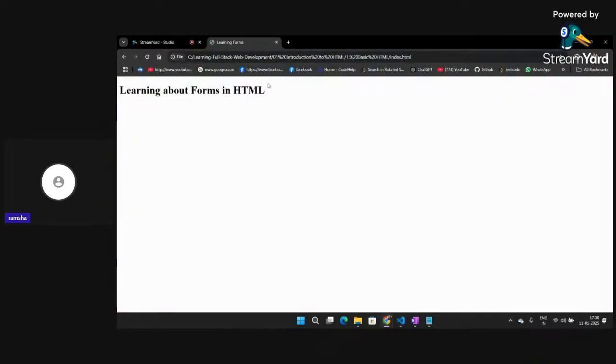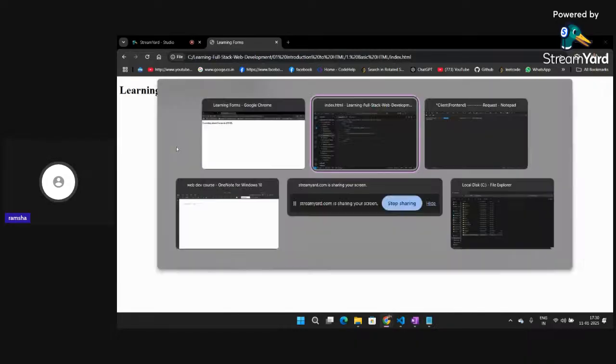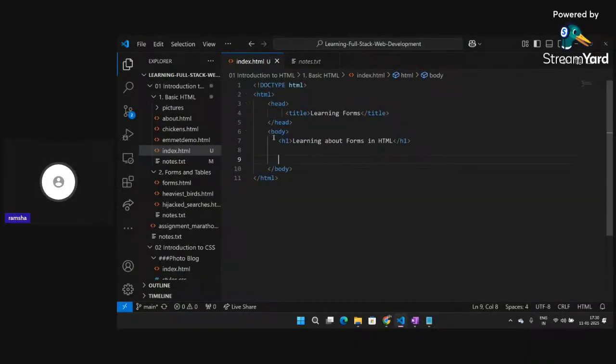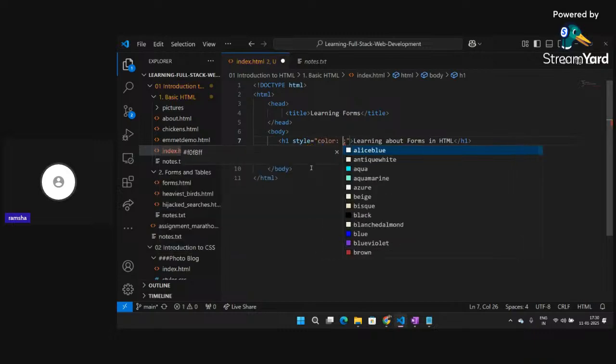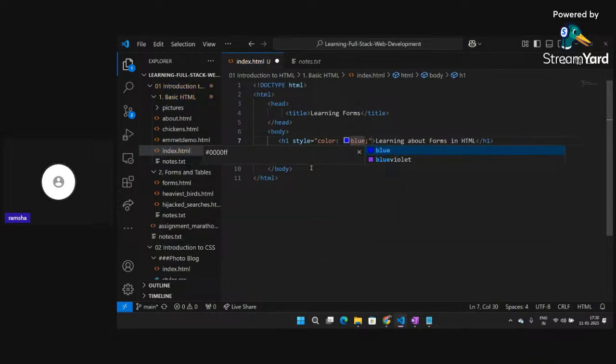So I am getting this particular heading. Now what I want to do is change the color of this heading. There are three methods of doing that using cascading style sheets. If I write here style, and give it the attribute color, I can say color, let's say blue. Okay, I have done this.